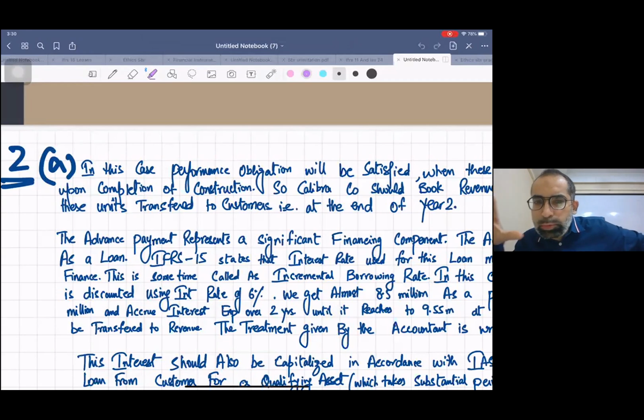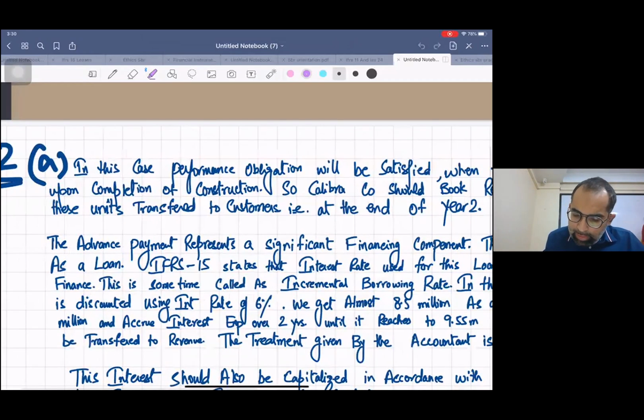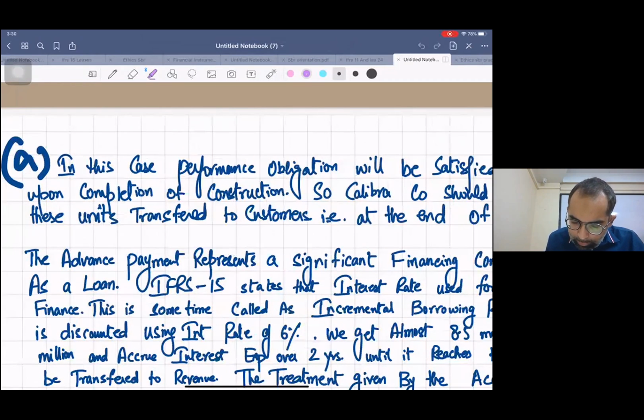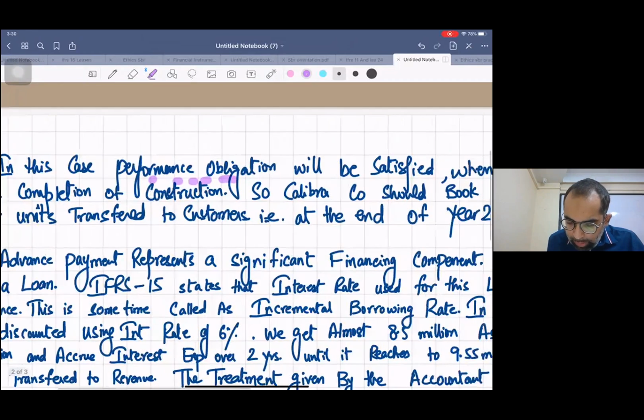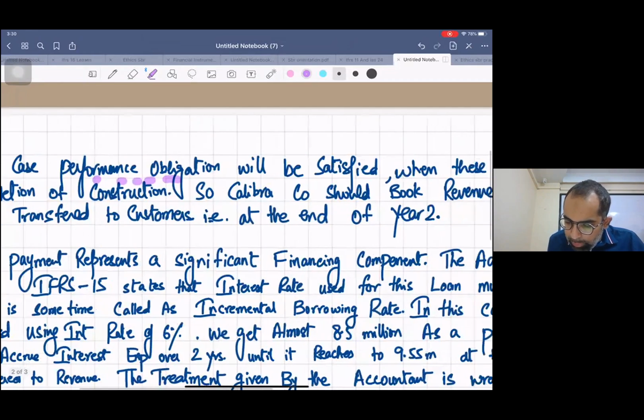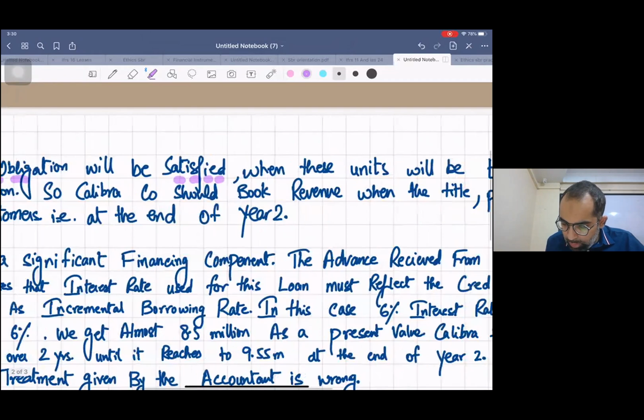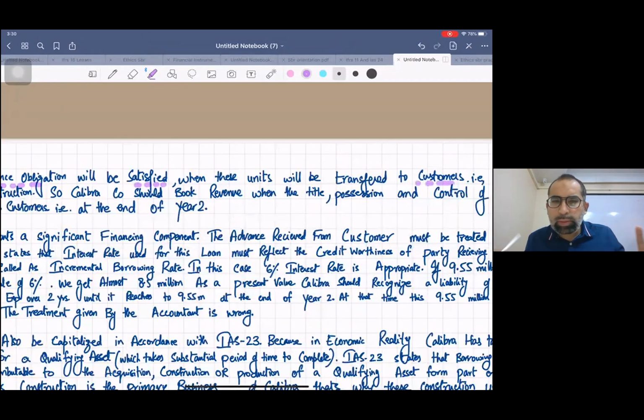I have written a sample solution for you guys for your motivation. Now listen, in this case the performance obligation will be satisfied when these units are transferred to customers. Simply you are saying to the examiner, you have to write very simple, no need to be very complex.